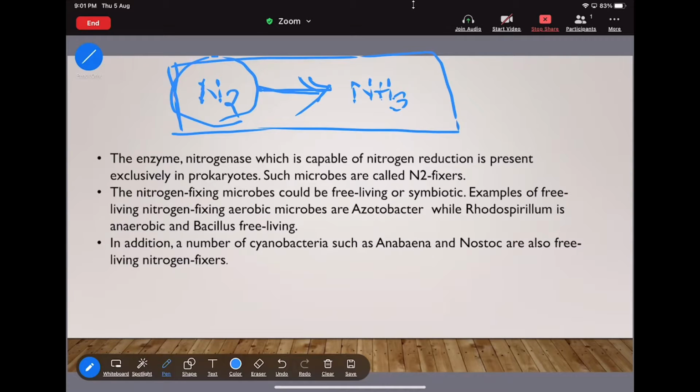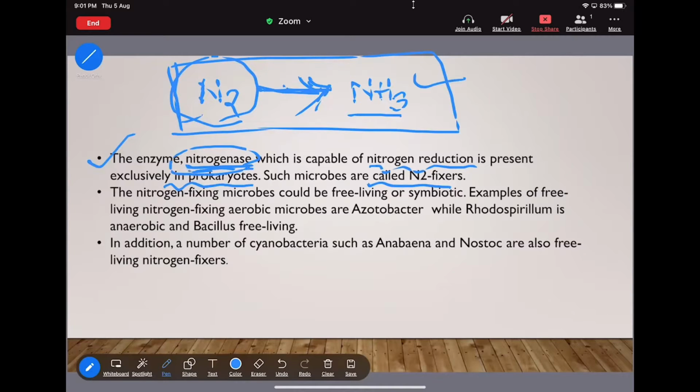biological nitrogen fixation. Okay, so the enzyme nitrogenase, which is capable of nitrogen reduction, is present exclusively in the prokaryotes. Such microbes are called N2 fixers. Okay, then what is the meaning of this sentence? I am saying that N2 is going to convert into NH3, and the enzyme that helps to convert N2 into NH3 is nothing but nitrogenase.